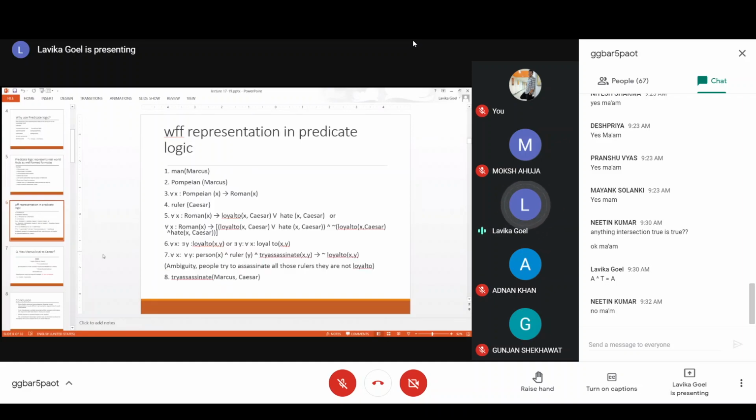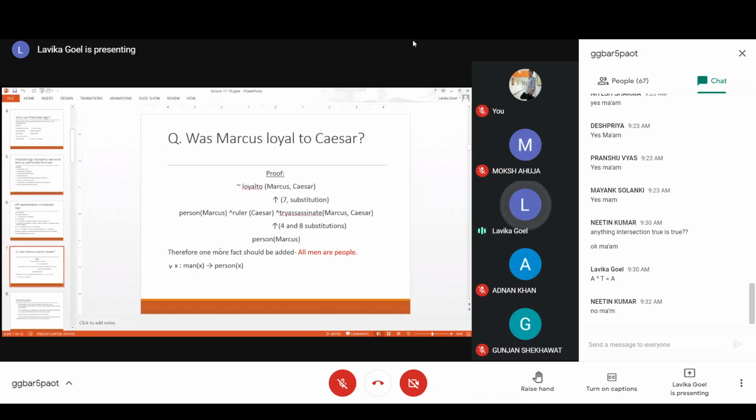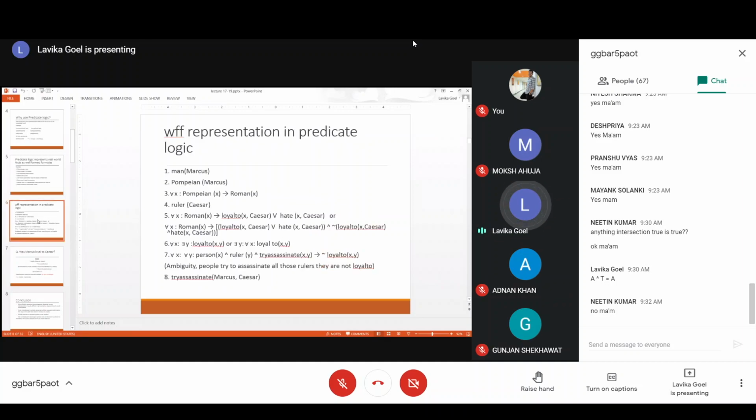So in order to prove this question, we have to add one more fact that all men are people. If you add this fact, you have to convert this into predicate logic also. So for every x, x is a man implies that x is a person. Fine. So if you write like this, then that means that if he is a man, he is a person also.